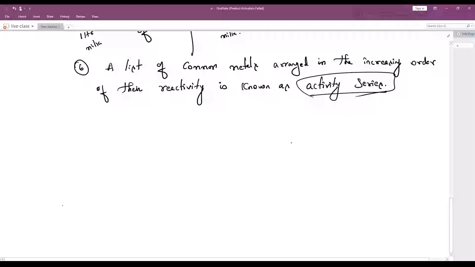I'll let you know later about this. So for the activity series, what is the definition they have given? Can you see that? What is the activity series? Can you check it out? What is the activity series?